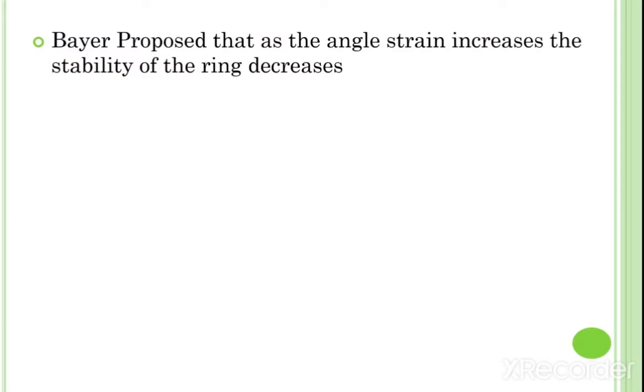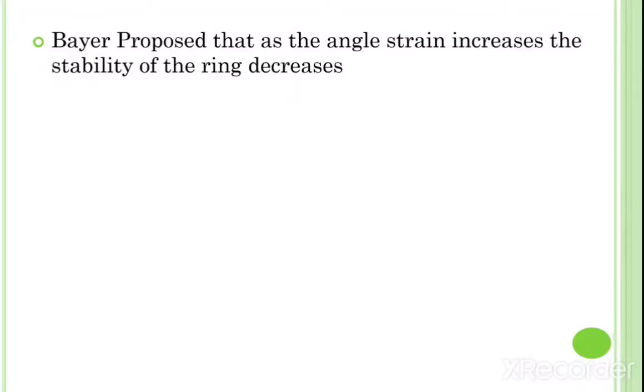Okay. Now this is the most important. From the Baeyer strain theory, Baeyer proposed that as the angle strain increases, the stability of the ring decreases. I have underlined this sentence. This is most important. As the angle strain increases, the stability of the ring decreases.